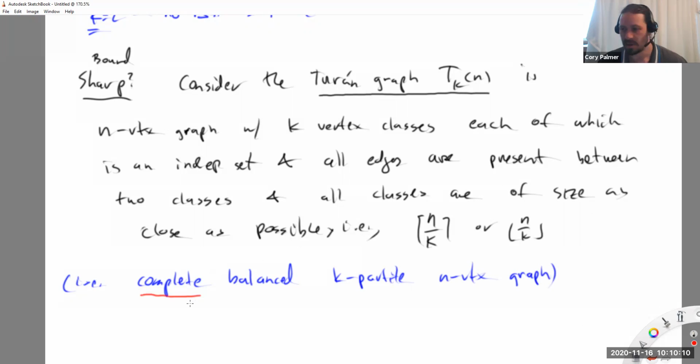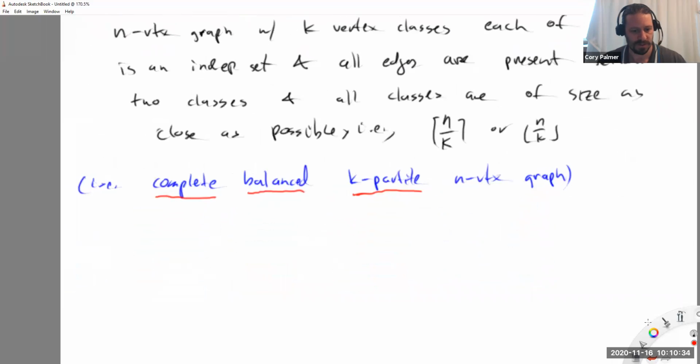Complete means all the edges go between pairs of classes. Balanced means the classes are of size as close as possible, so they're n over k floor and ceiling. K-partite means k partition classes, and also it means that the classes are independent. We know what bipartite is. That's two classes with all edges between and no edges inside. K-partite is just k classes. So let's just look at a couple pictures real quick here.